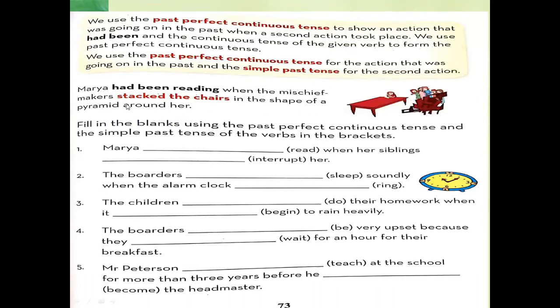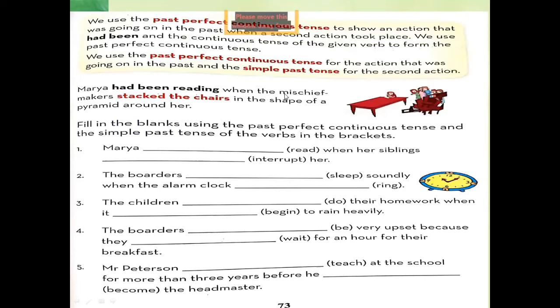When the mischief makers stacked the chairs. This is the second action, when mischief makers stacked the chairs in the shape of a pyramid around her. So this sentence shows the continuity of action and also shows the interruption of the second action, which comes with the simple past tense.